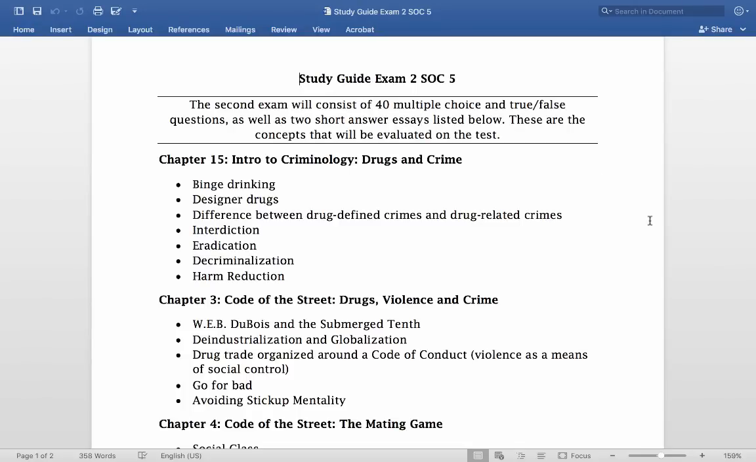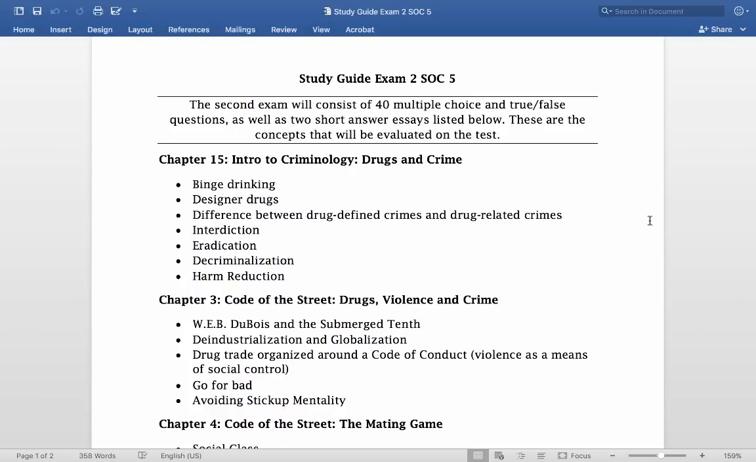Okay, so this is the study guide review for exam 2 for Soc 5. All right, so first up is chapter 15, Intro to Crim. A lot of these are just the definitions from your textbook, right?